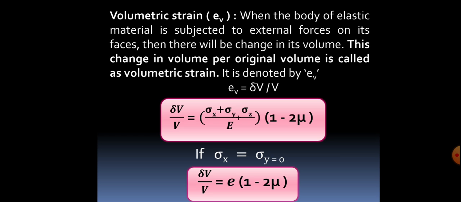Volumetric strain is the algebraic sum of all linear strains, that is, EV is equal to EX plus EY plus EZ.